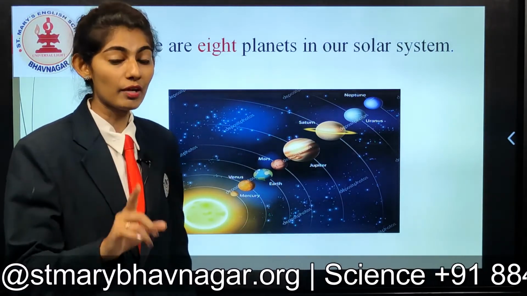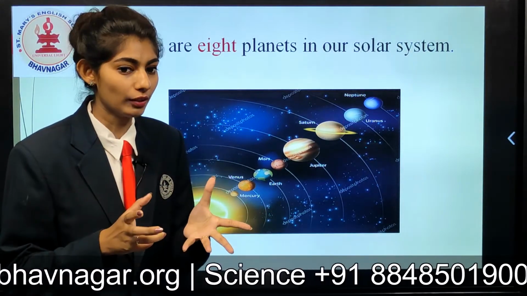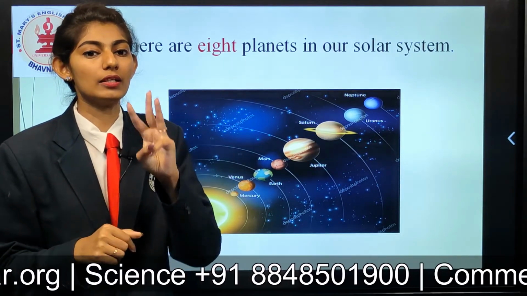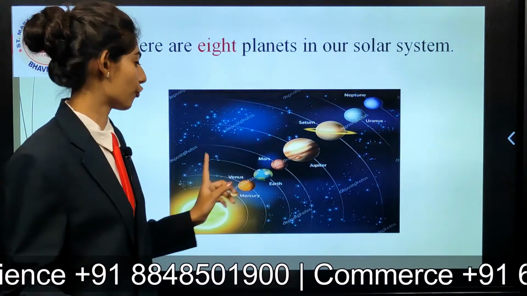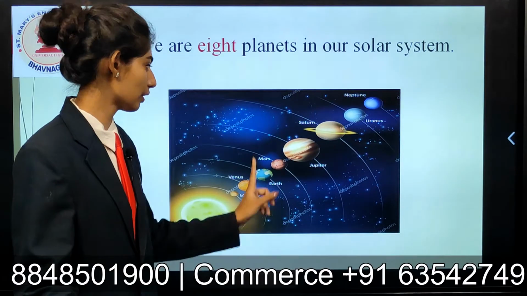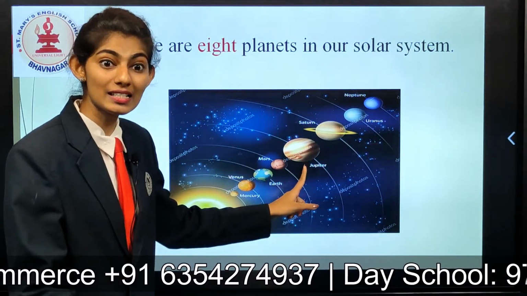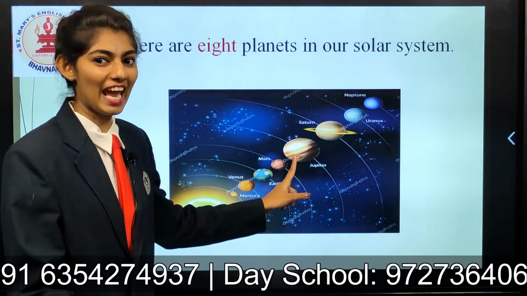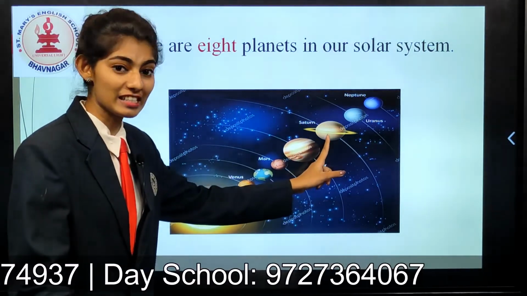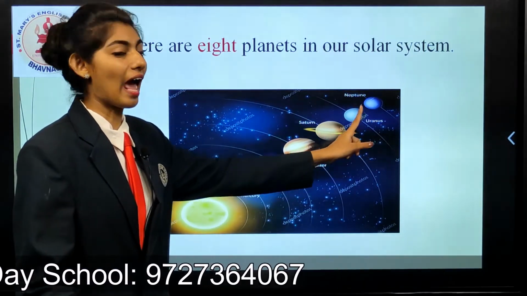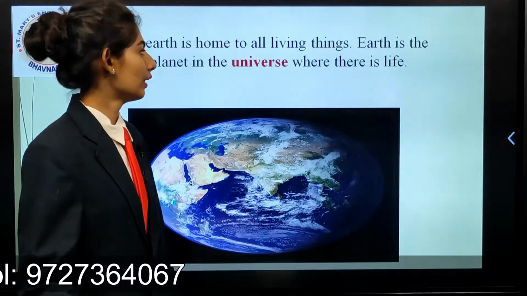Today we will talk more about the Earth. So you should know, students, that Earth is the third planet from the Sun. Understood? And the fourth one is Mars. Then the fifth one is Jupiter. Then Saturn, Uranus and Neptune.